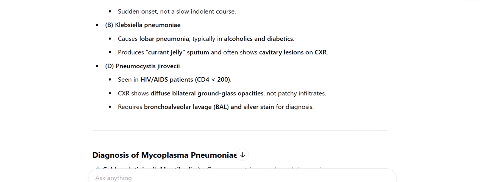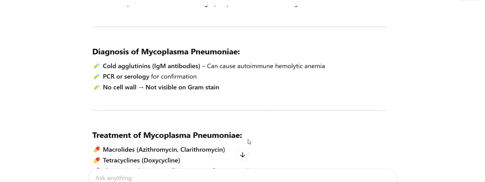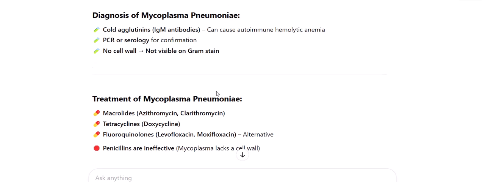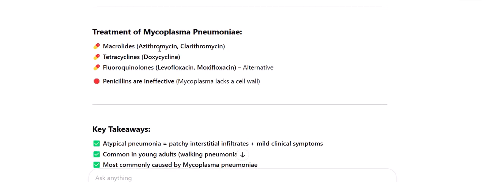Diagnosis of Mycoplasma pneumonia: cold agglutinins, IgM antibodies, can cause autoimmune hemolytic anemia, PCR or serology for confirmation. No cell wall, not visible on Gram stain. Treatment: macrolides, azithromycin, tetracyclines, doxycycline, fluoroquinolones, levofloxacin, moxifloxacin. Penicillins are ineffective. Mycoplasma lacks a cell wall.